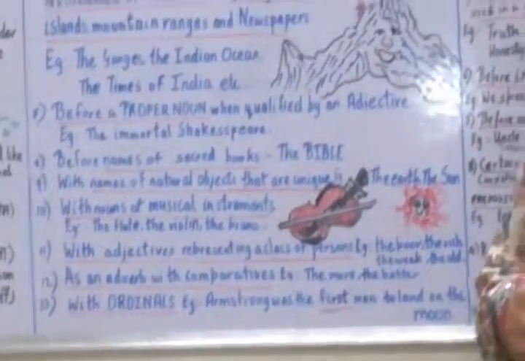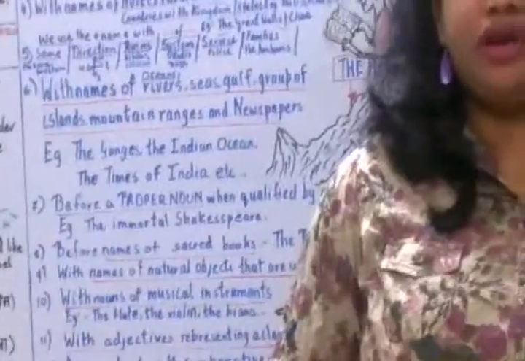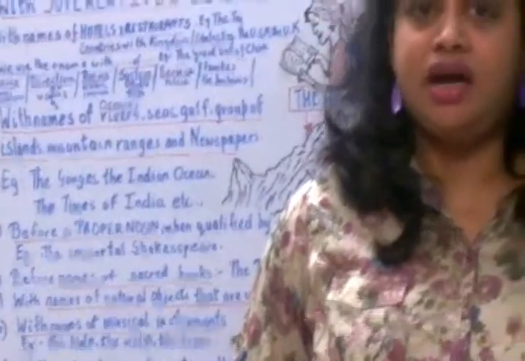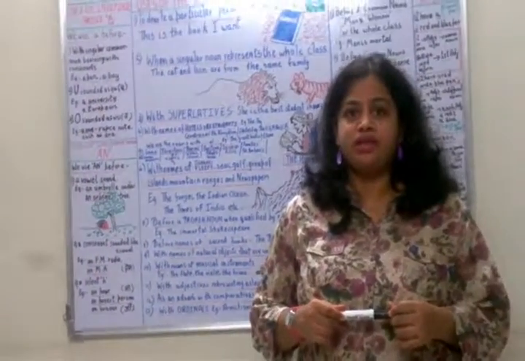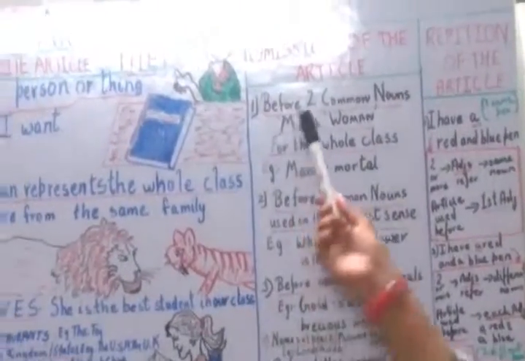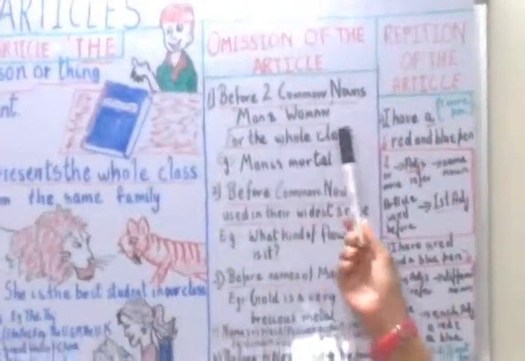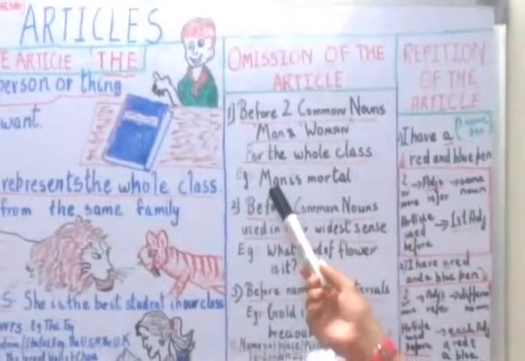Suppose I use a sentence like fruits are good for health. We do not use an article before it. Now let us see the omission of the article, when articles are not used. We do not use any articles before common nouns like man or woman when they stand for the whole class. For example, man is mortal.